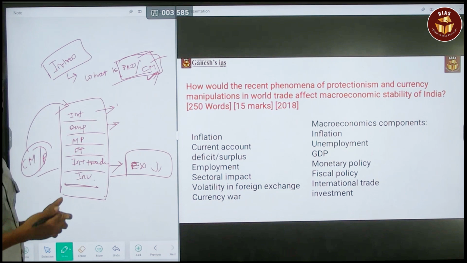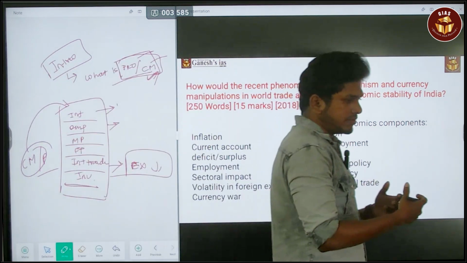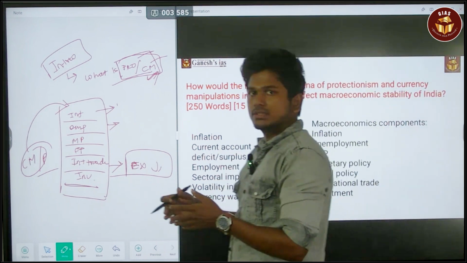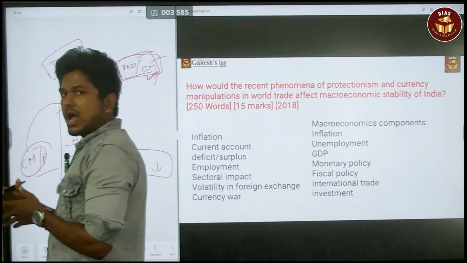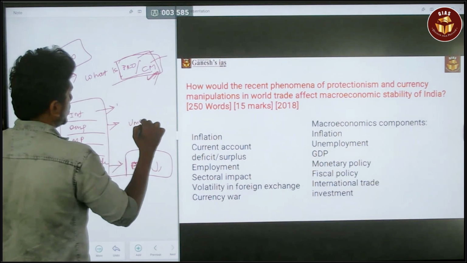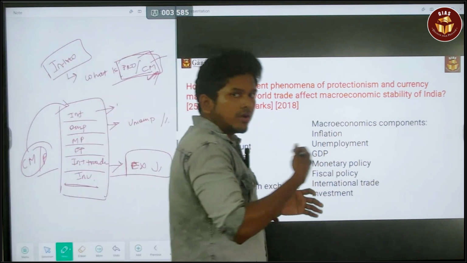Next, employment. When it comes to employment, if the export of goods is affected, that will lead to a reduction in the production process, so that will lead to an unemployment crisis. You have to address this.